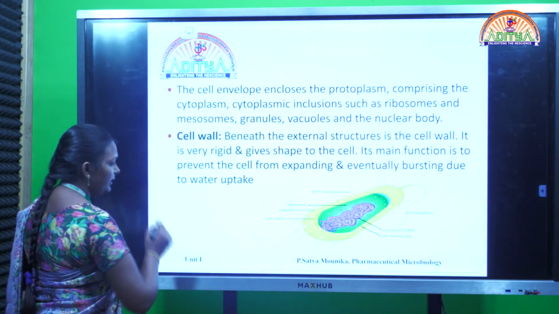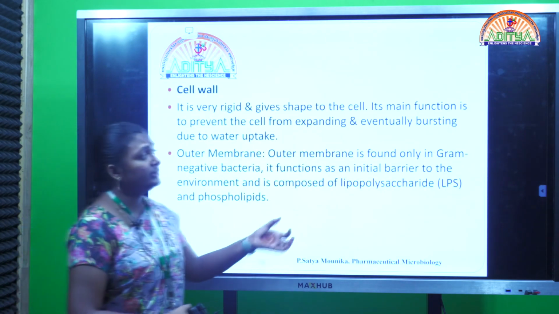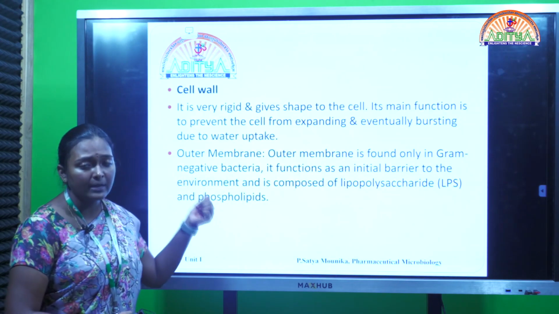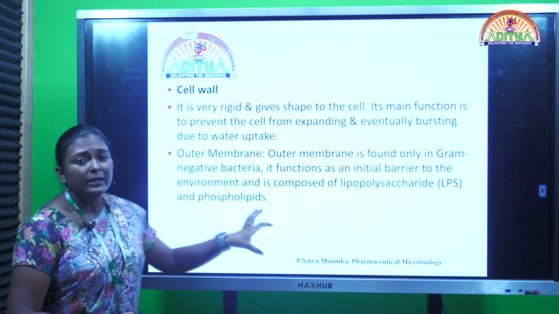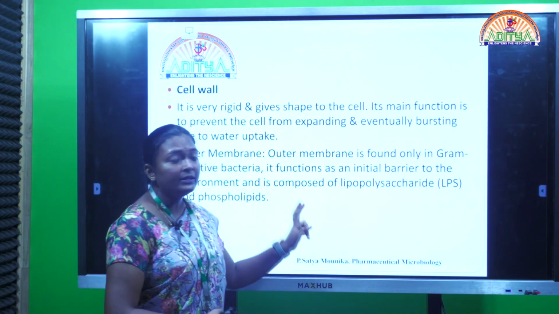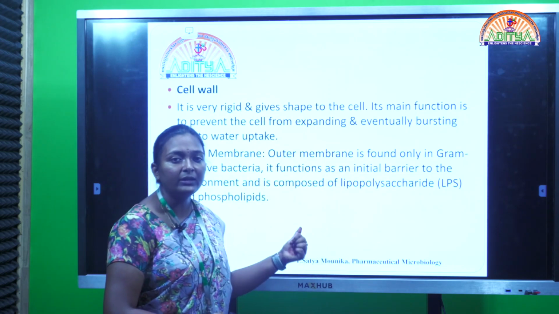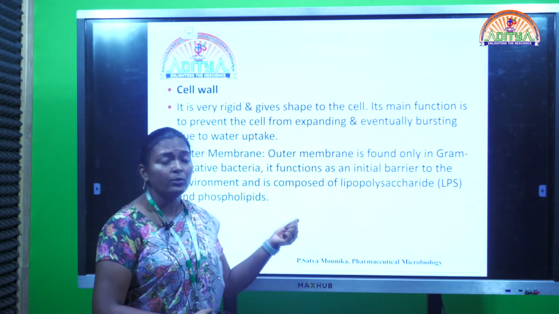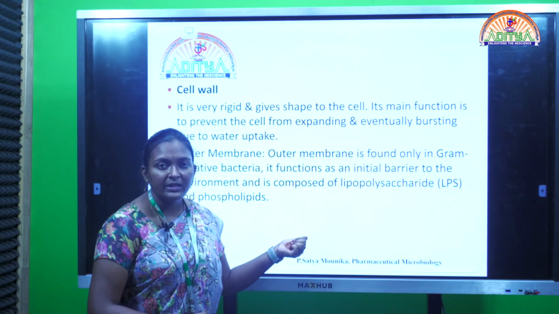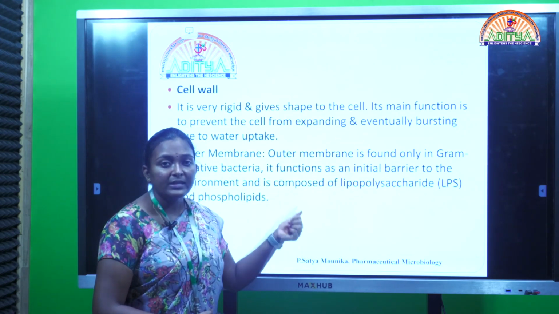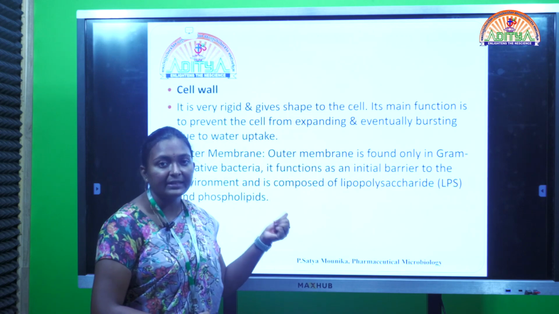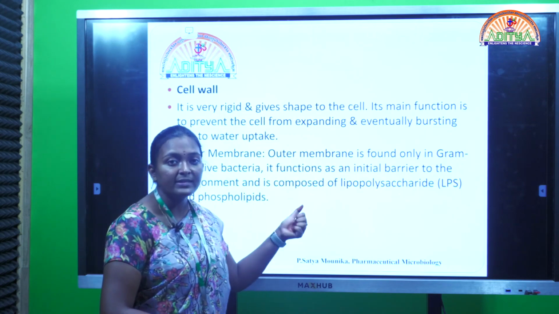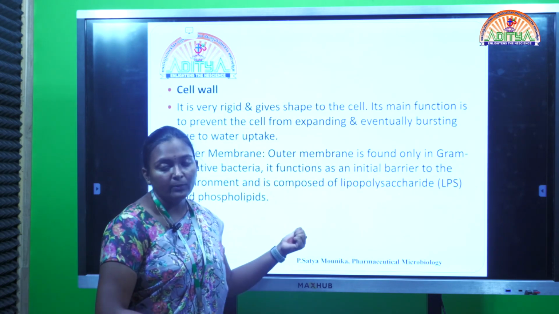Now coming to the next point, this cell wall, as we had already discussed, is composed of two membranes. One is the outer membrane. This outer membrane is normally present in the gram-negative bacteria itself. The gram-negative bacterial cell wall contains LPS, lipopolysaccharides. That is the reason that while performing the gram staining technique, when we add the alcohol, this alcohol degrades the lipids that are present in the outer cell membrane. So after addition of alcohol, you would observe pores on the surface of the gram-negative bacteria.